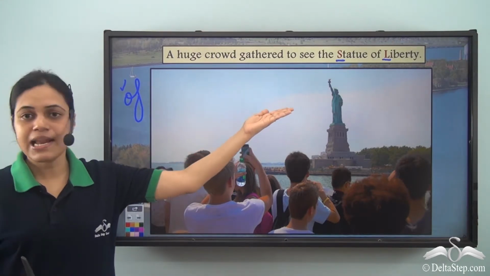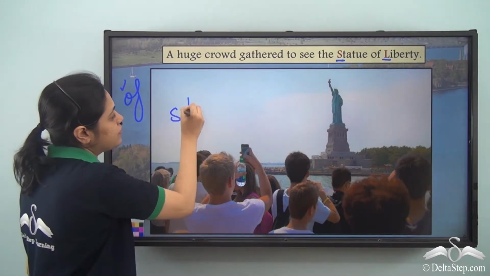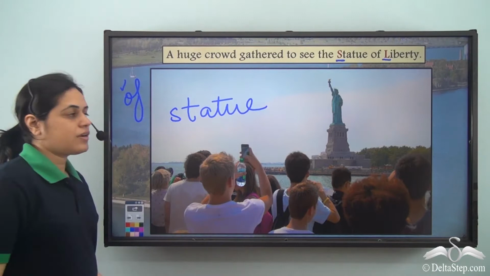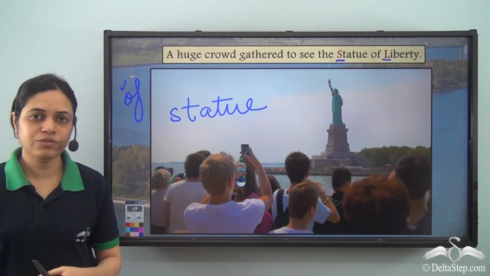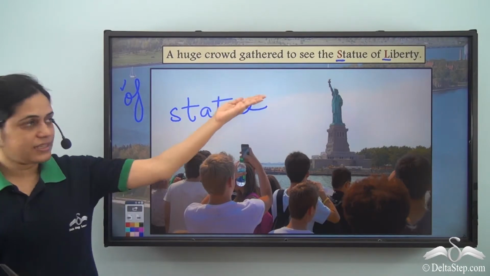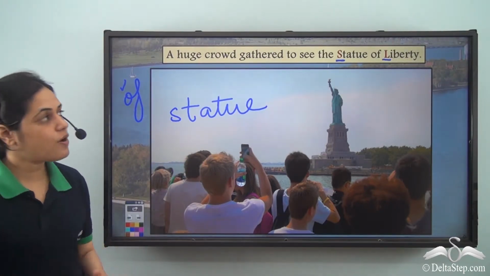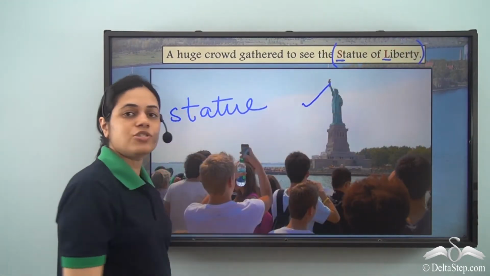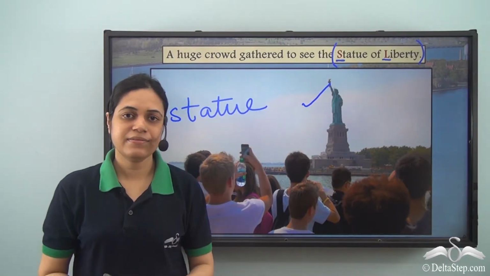Also, just like bridge, when I write statue normally, I write it with a small s. I saw a statue. But in this case, Statue is the part of the name. Statue of Liberty is the name of this statue. So, I write it with a capital S.